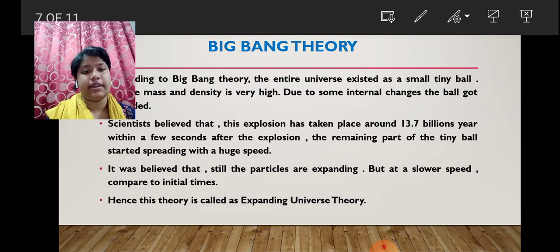So what happened is, the universe used to be a small tiny ball, and its mass and density were very high. Some internal changes took place, and that is why the ball exploded. Immediately after exploding around 13.7 billion years ago, the remaining part of the tiny ball spread very fast with huge speed.